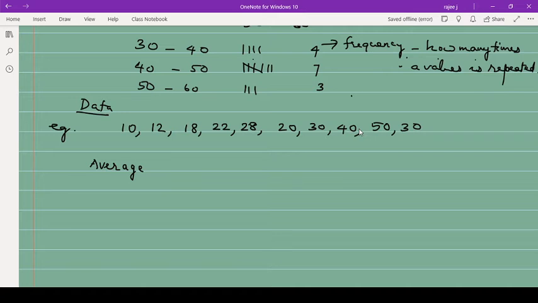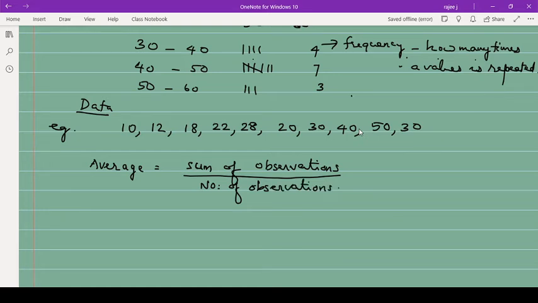So to get the average, what we do is you will do the sum of all this. We say each one is an observation. 30 is an observation, 40 is an observation. So to get the average, what we do is the sum of these observations divided by the number of observations. This you had in your 10th or 11th. Sum of observations divided by number of observations. This is how you get the average.